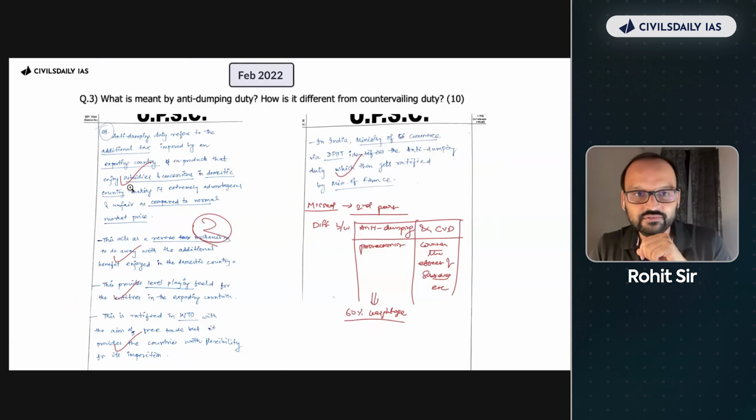Okay, good. This is the answer writing copy of Animesh Pradhan. First answer, his first ever answer. And this is a question on Samachar Manthan. So you get weekly current affairs and you get a few questions. What is meant by anti-dumping duty and how is it different from countervailing duty? Now, he didn't know much about it.